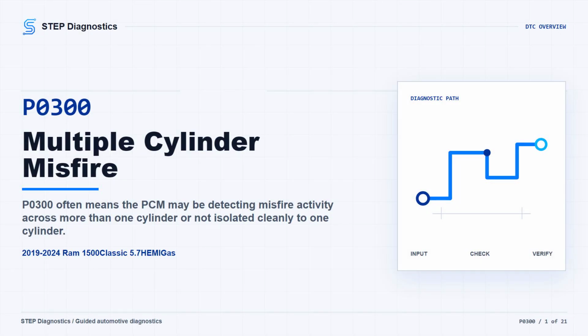On this Ram 1500 Classic with the 5.7 Hemi, P0300 is a multiple cylinder misfire code. The PCM may be seeing uneven crankshaft speed, not just one clean cylinder fault. The truck may run rough, lose power, flash the MIL under a severe misfire, or disable stop/start while the code